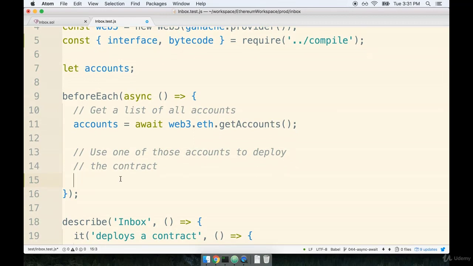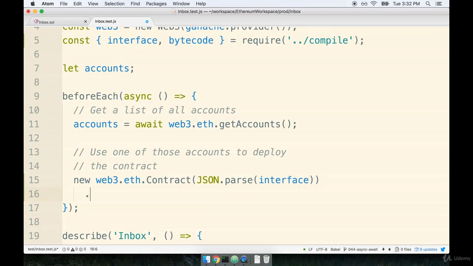So let's get started. We're going to say new web3.eth.Contract. Now notice that Contract right here has a capital C. It's a constructor function, so we are creating an instance of a contract. And then after that, we're going to pass in JSON.parse(interface), like so. Underneath this, we're going to call .deploy. So this is a method that we are chaining on to the object that is returned from Contract right here.